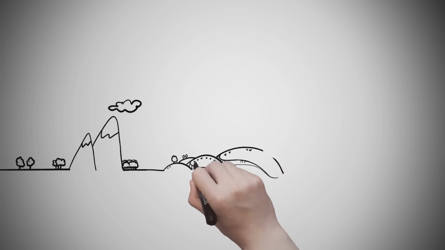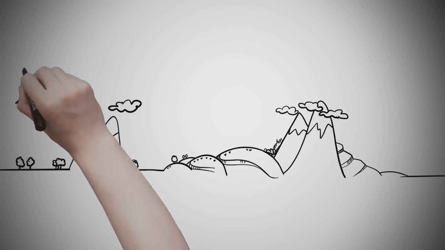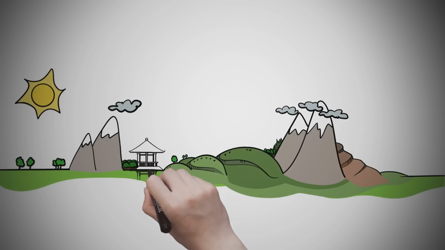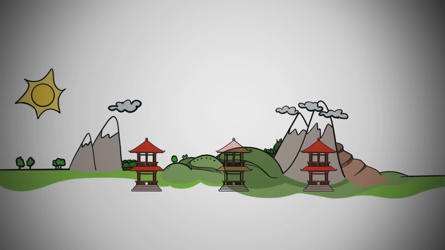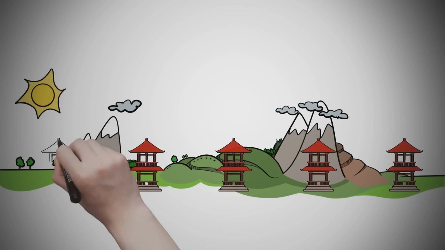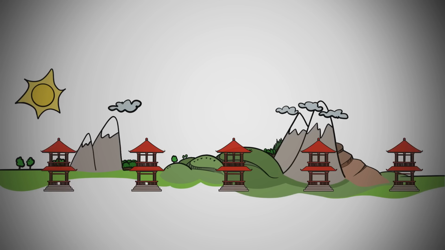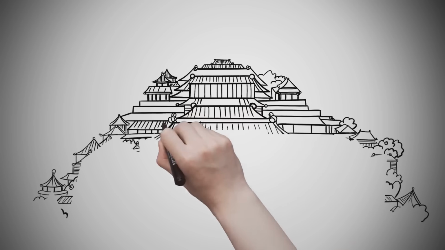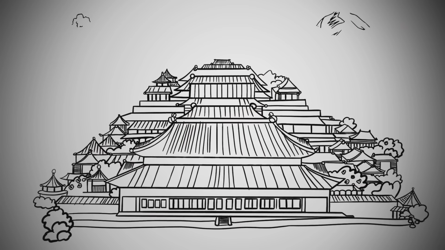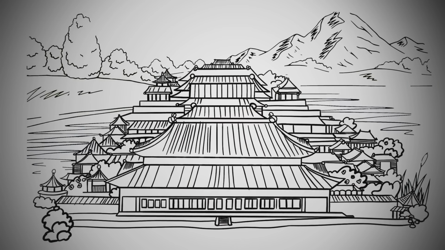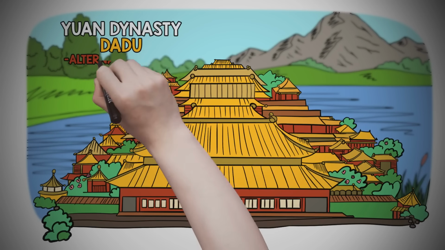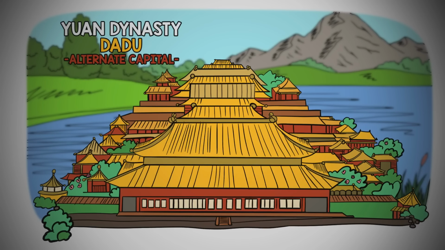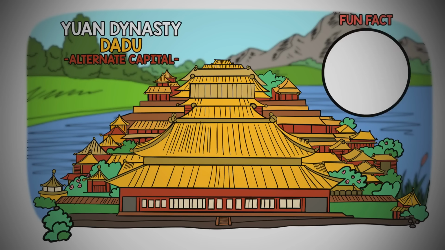Despite the high elevations and extreme temperatures of China's geography, trade routes were expanded. Under the Mongol or Yuan dynasty, resting stations for weary travelers and warrior patrols were built along the roads, especially along the Silk Road routes in the Gobi Desert. The mild climate and centralized area near major waterways and trade routes in the North China Plains became an ideal place for the Yuan dynasty to set up an alternate capital in Dadu, near modern Beijing. Fun fact, the Mongols became great sailors and navigators during the Middle Ages.